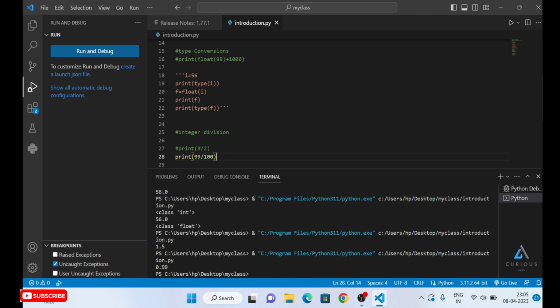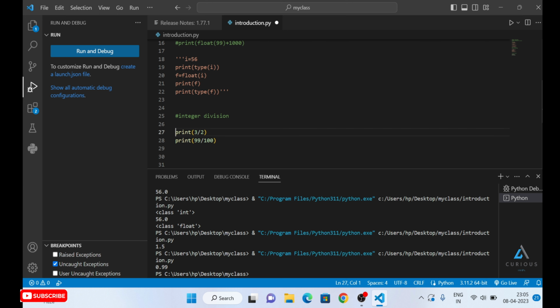Now we are going to deal with string conversions. We have actually seen type conversions. Now we are going to deal with string conversions, right? So let's put our next heading. Now what we are going to deal with is string conversions.